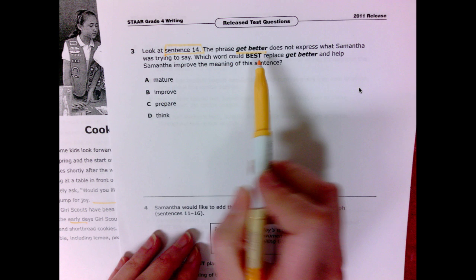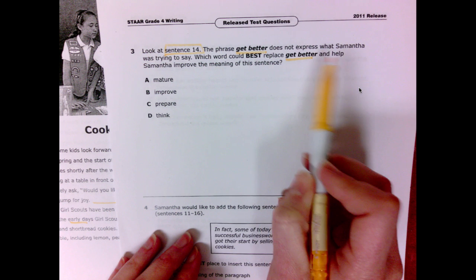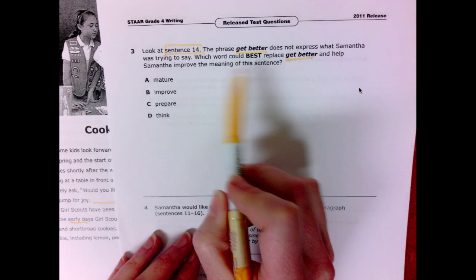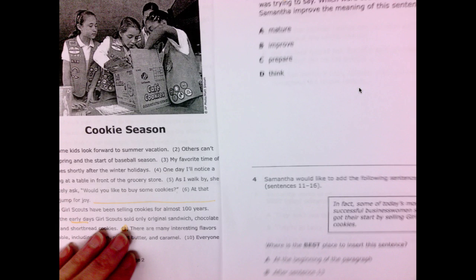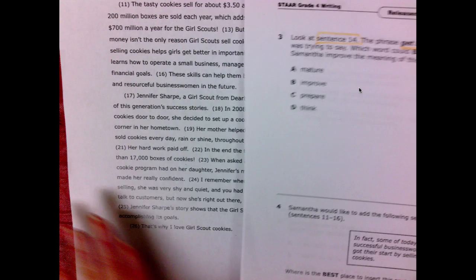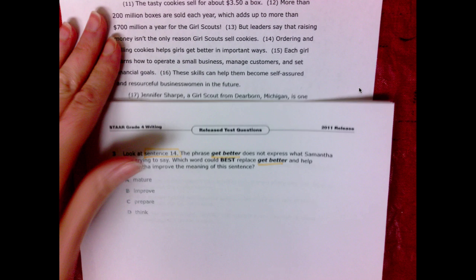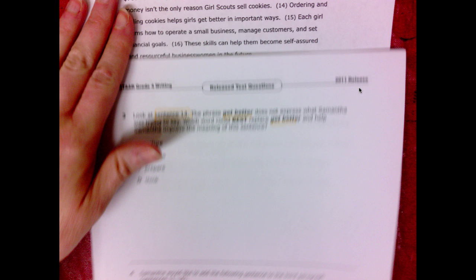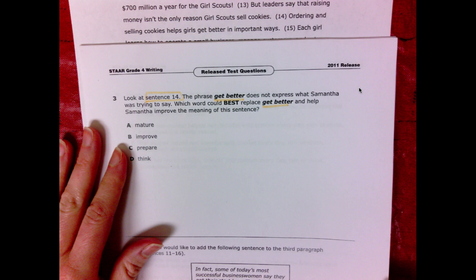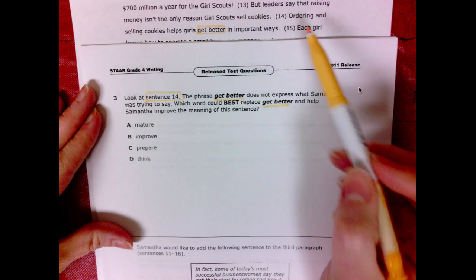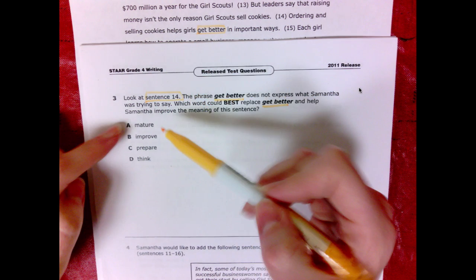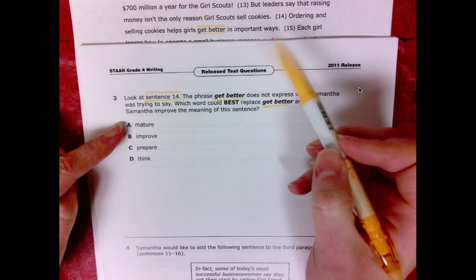Which word could best replace "get better" and help Samantha improve the meaning of this sentence? So we're going to be putting these words in here to try and improve the meaning of that sentence. Let's see, we're looking at sentence 14. See if I can get it on the screen. We're looking at this phrase, and we're going to be changing this phrase. Ordering and selling cookies helps girls mature in important ways.